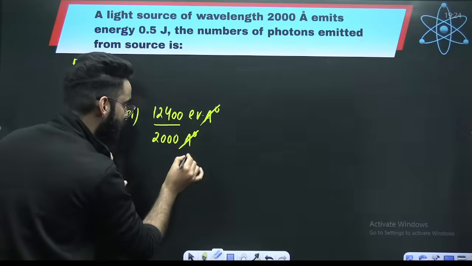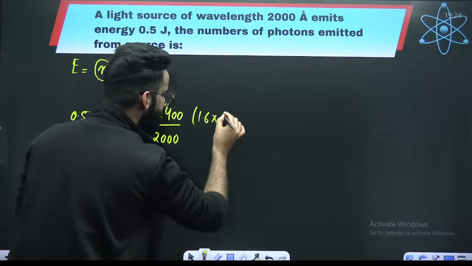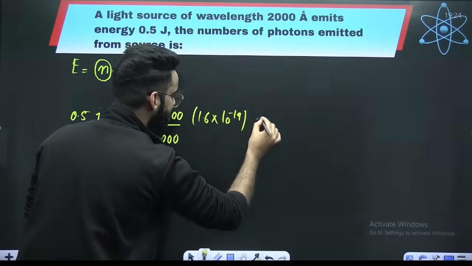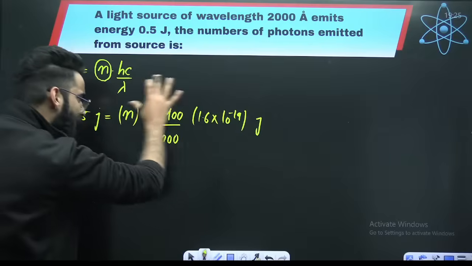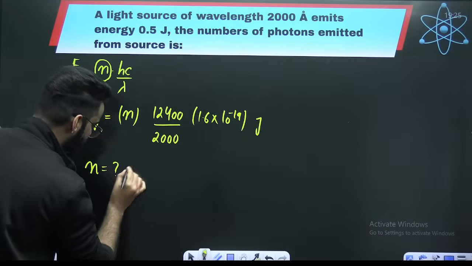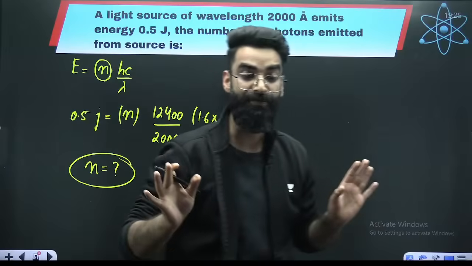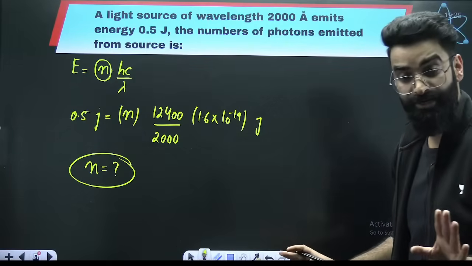And this electron volt, 1 electron volt is how much? 1.6 into 10 raised power minus 19 joules. Therefore, left hand side as well as right hand side, both are in joules. Now you can do the cross multiplication and get the value of n over here, which is what we were supposed to calculate. Is that clear to everyone?